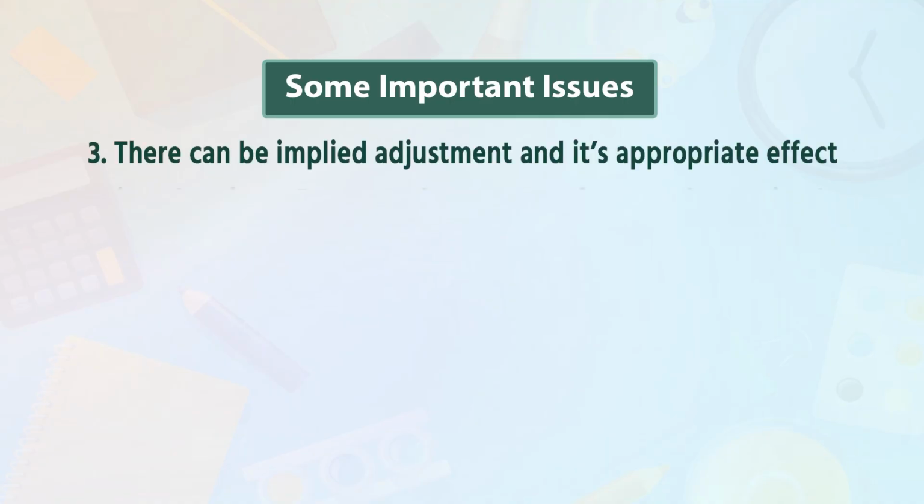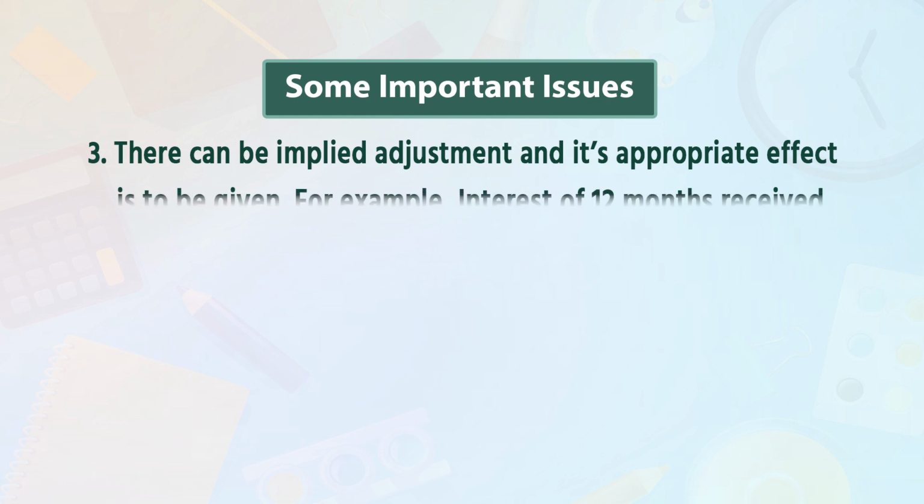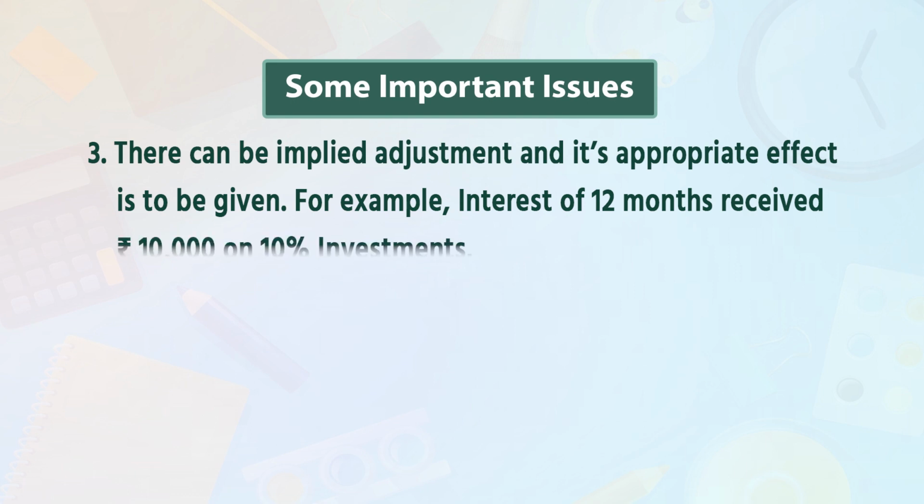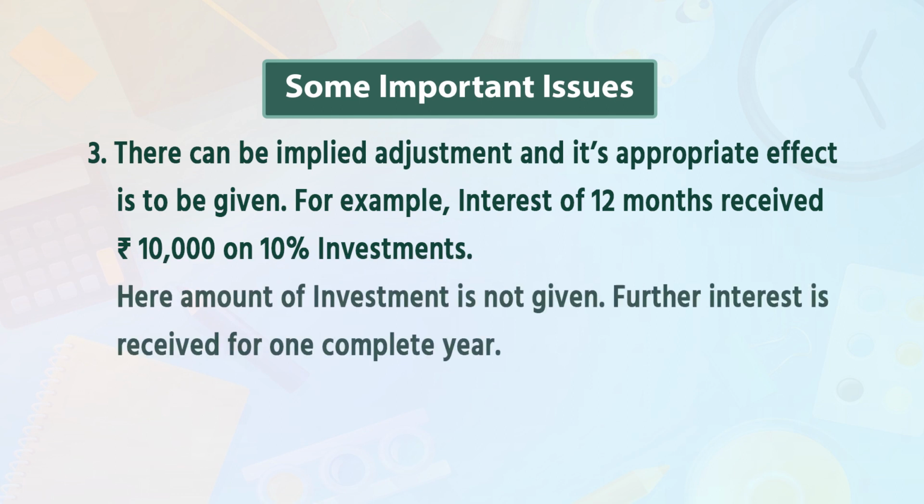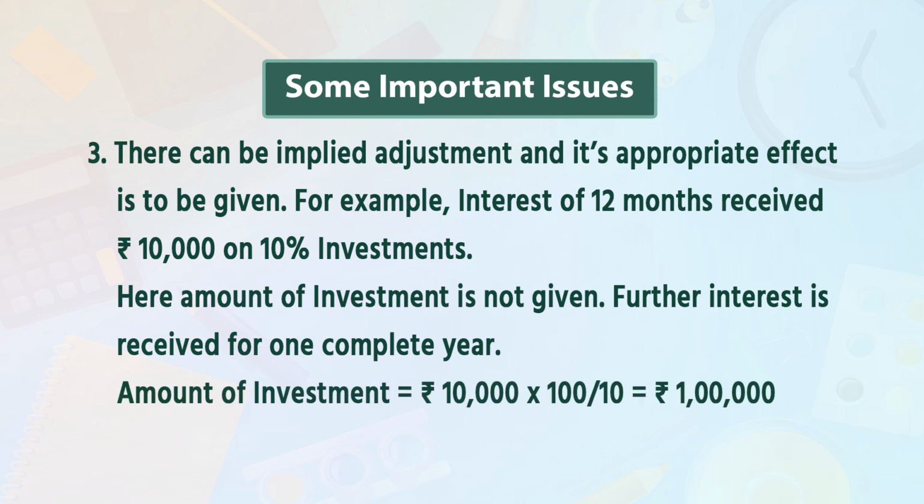Point 3, there can be implied adjustments as well, and appropriate effect is to be given. For example, interest of 12 months received rupees 10,000 on 10% investment. Here, the amount of investment is not given. Further, interest is received for 1 complete year. Amount of investment is 10,000 into 100 divided by 10, which will come to rupees 1 lakh. This will be used for the opening and closing balance sheet if required.